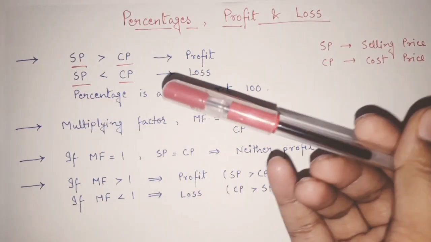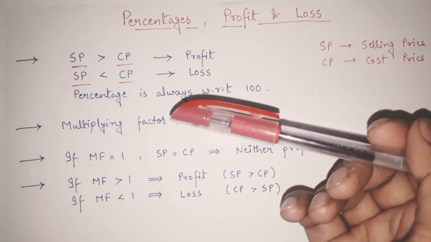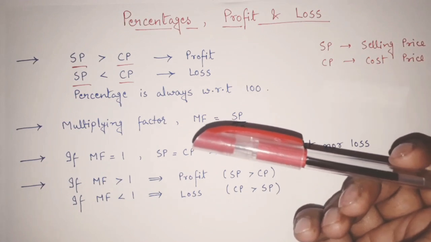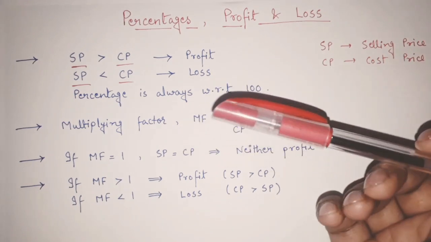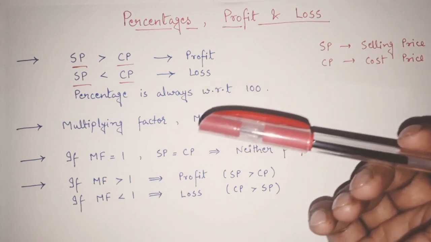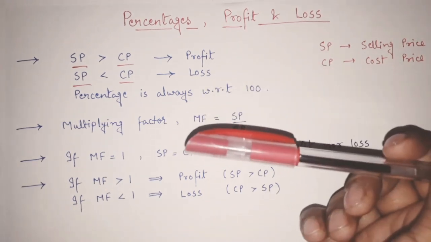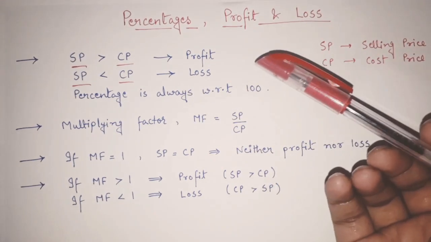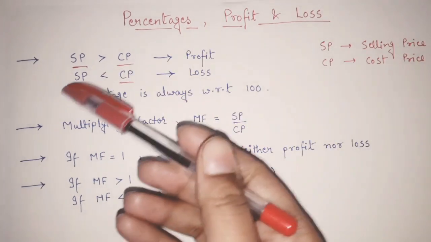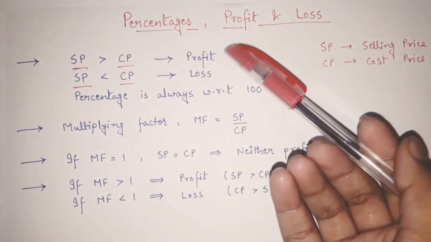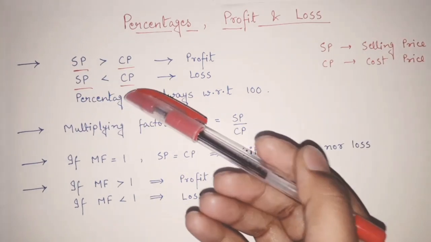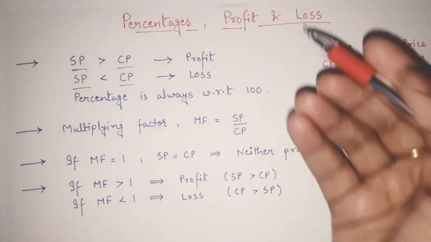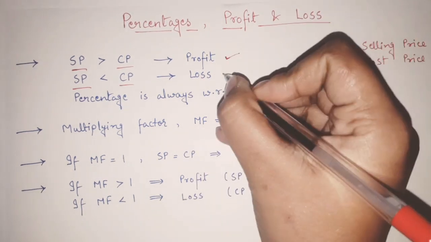Let's say I have bought this pen in 10 rupees as I have told. Now my friend says that yeah, this pen is very nice, I like your pen. So what I can say, see, my buying price is 10 rupees, but as you are my friend and you are liking this pen very much, take this pen and give me 5 rupees, it is fine. So in that case, due to friendship, I am in loss. Monetary loss, I mean. So when SP is greater than CP, in that case it is profit. And whenever SP is less than CP, in that case it is loss. So that is how in any example we will decide whether we are in profit or in loss.